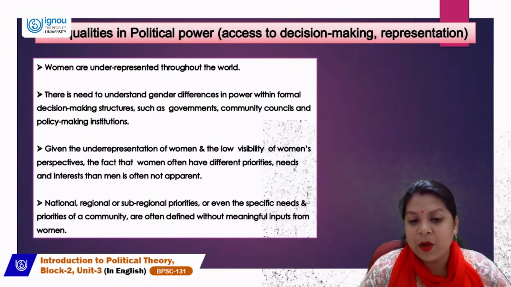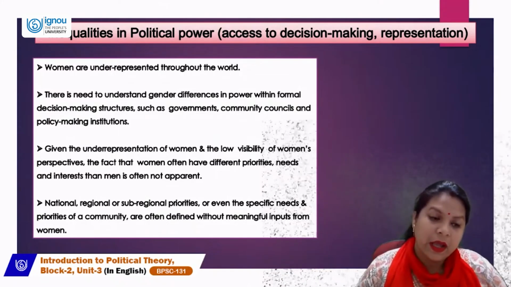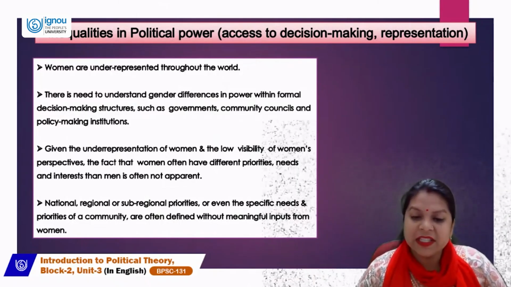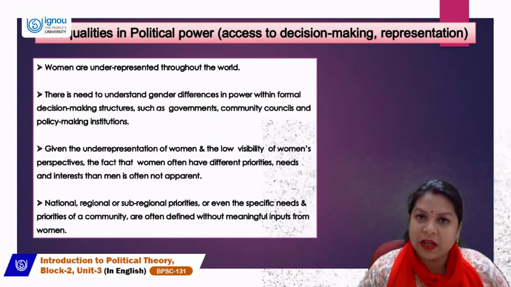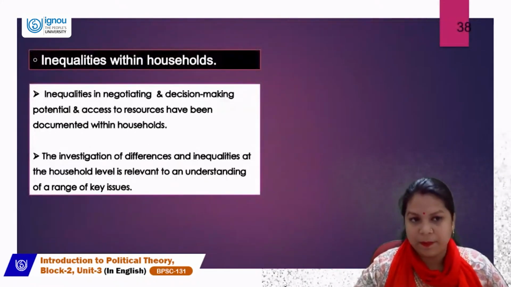The fact that women often have different priorities, needs, and interests than men is not often apparent. National, regional, or subregional priorities, or even the specific needs and priorities of the community, are often defined without meaningful input from women.